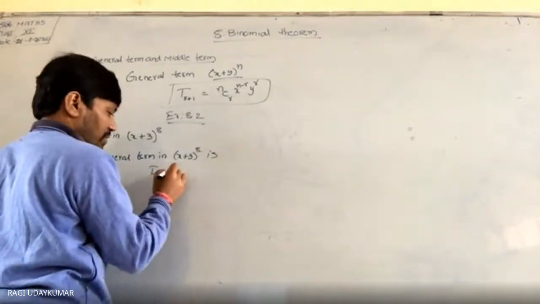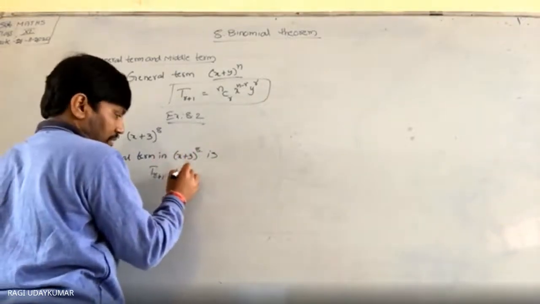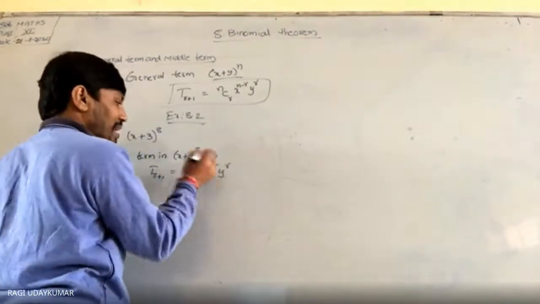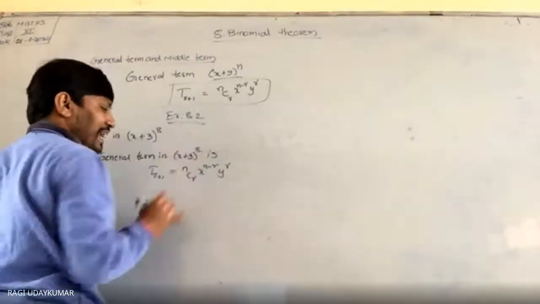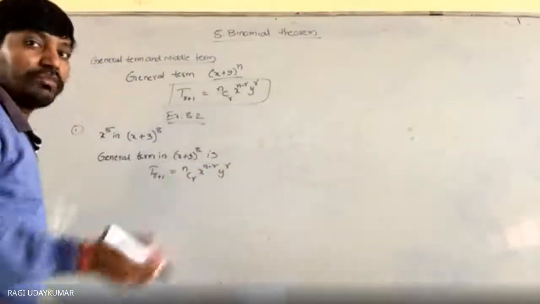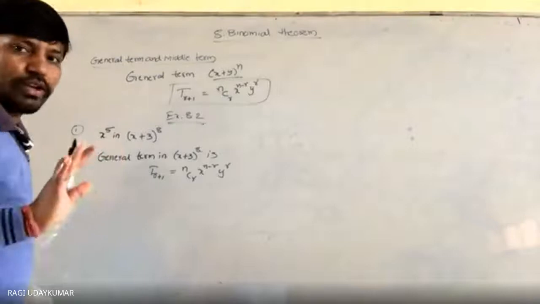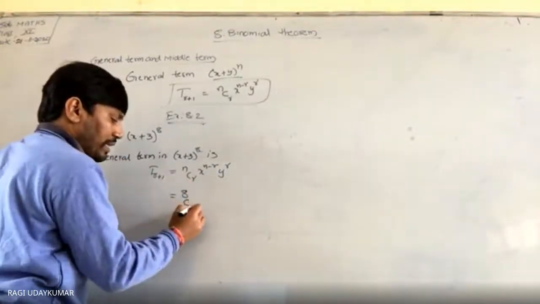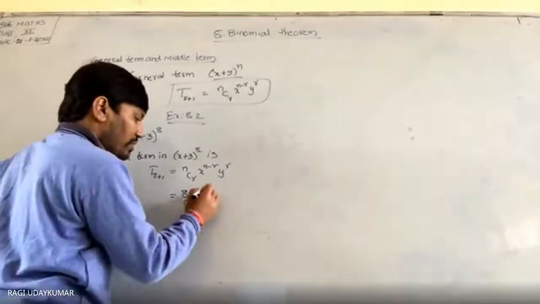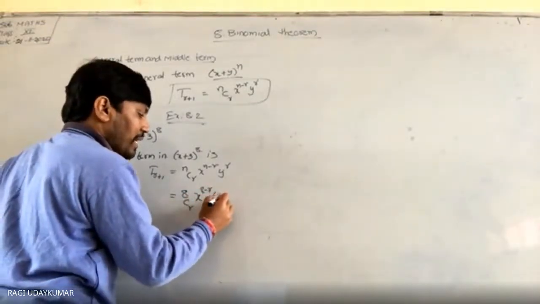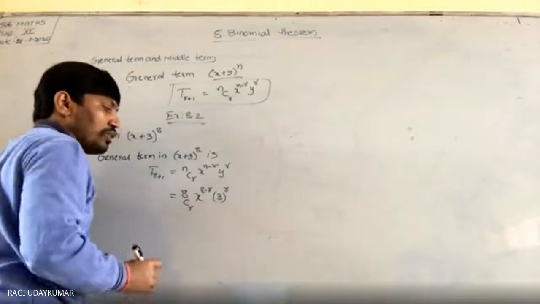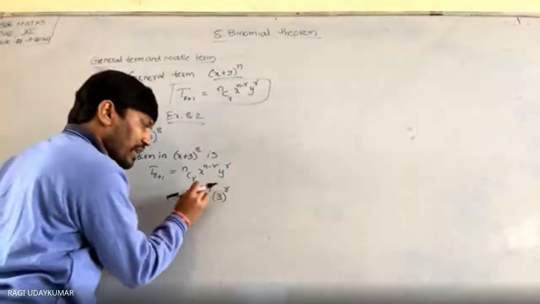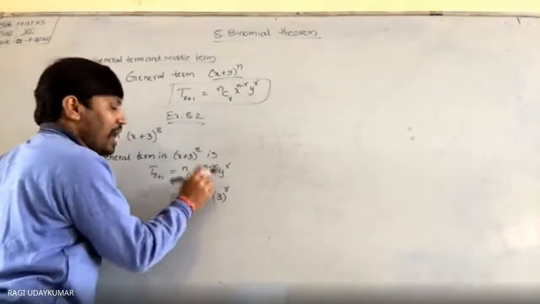T(r+1) is equal to nCr x to the power of (n minus r) y to the power of r. In x place we have x, in y place we have 3, and n is 8. r we don't know. So we can write 8Cr x to the power of (8 minus r), and y is 3 to the power of r. If you want the coefficient of x to the power of 5, what power of x do we need? 5. So 8 minus r is to be taken as 5.